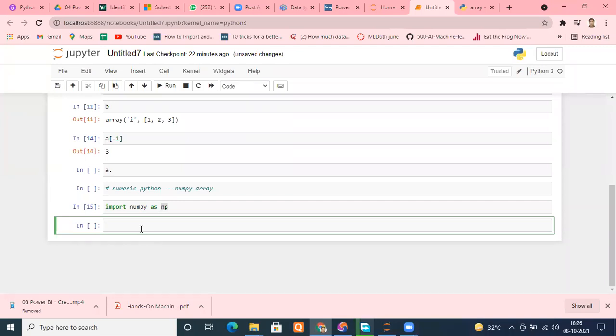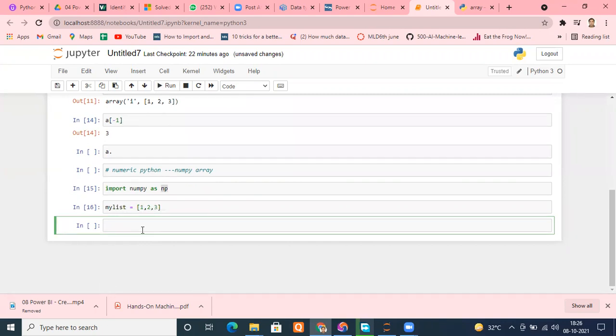There are different ways. Suppose I have a list known as my list, and that has numbers 1, 2, 3, 2, 3. I run that. Okay, my list is available. From this list, I can create my NumPy array. How will I do that?